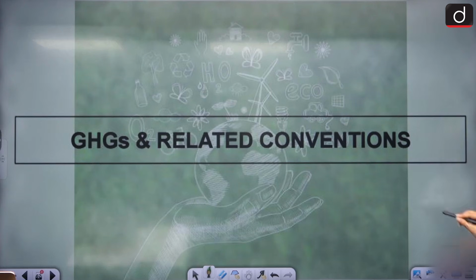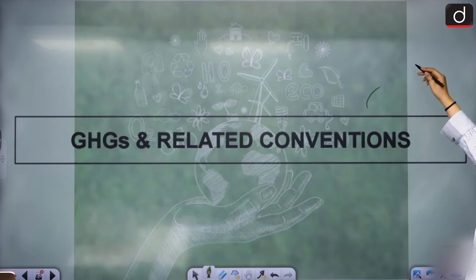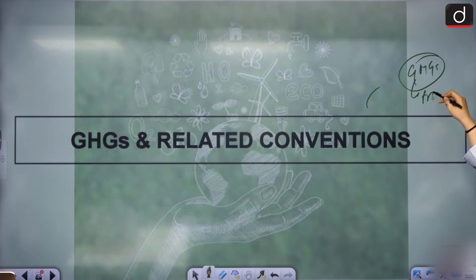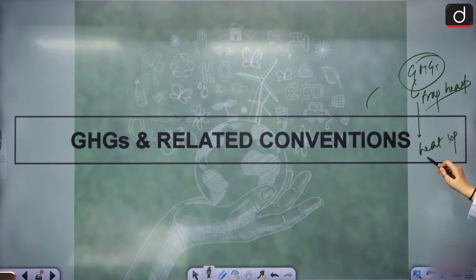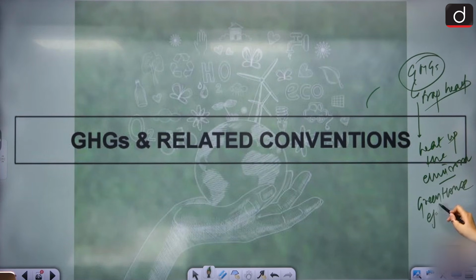So greenhouse gases, basically, see what happens is there are some gases that trap heat in the atmosphere. What do they do? They trap heat in the atmosphere. When they are released, they somehow heat up the environment and create a greenhouse effect. That effect leads to climate change.